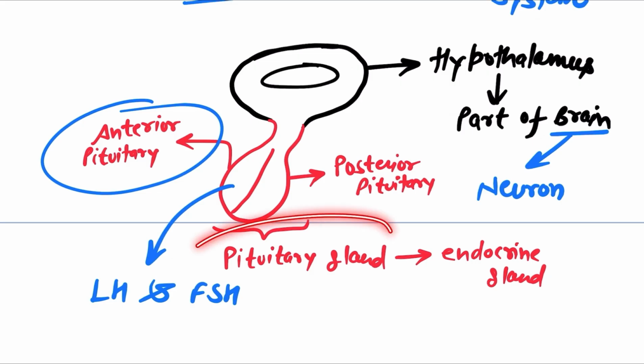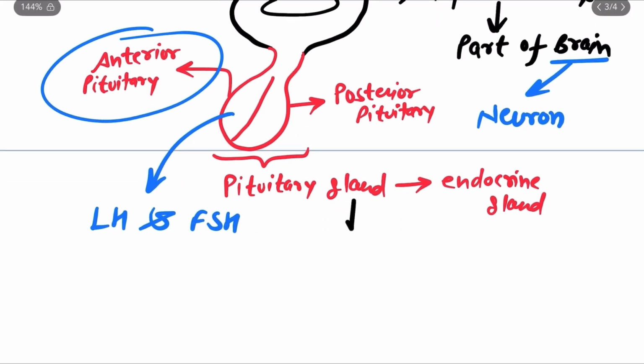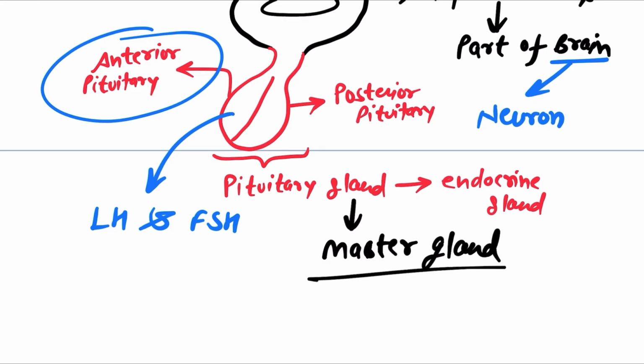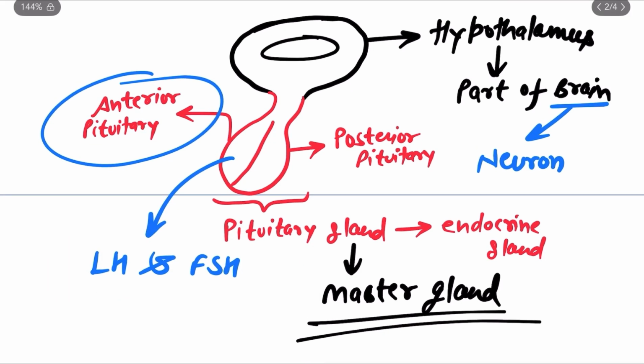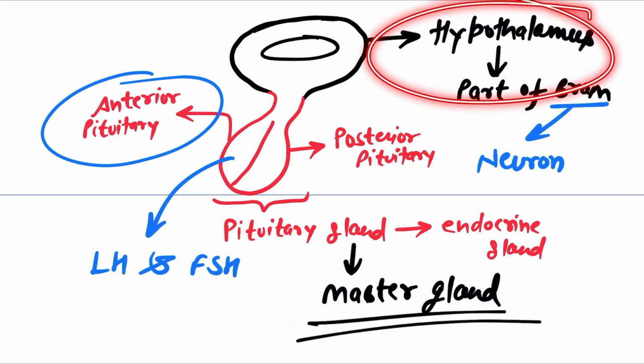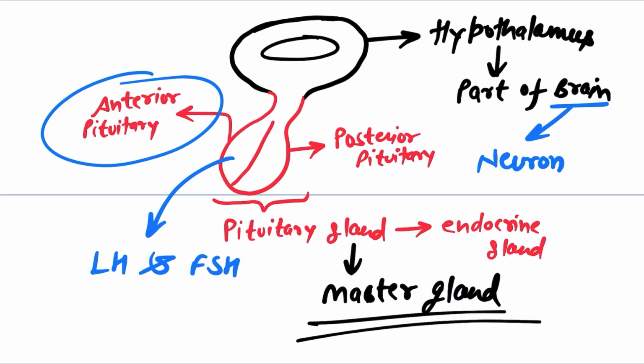We call the pituitary gland the master endocrine gland of our body. I just hope you remember this. The pituitary gland is known as master endocrine gland of our body because it controls several bodily functions by releasing several hormones. We will definitely see that. But just remember one point. If anterior pituitary wants to release these two hormones, LH or FSH, the signal must come from the hypothalamus. So I can call the hypothalamus the master of master endocrine gland. Pituitary gland is the master, and who is the master of master? It's the hypothalamus.